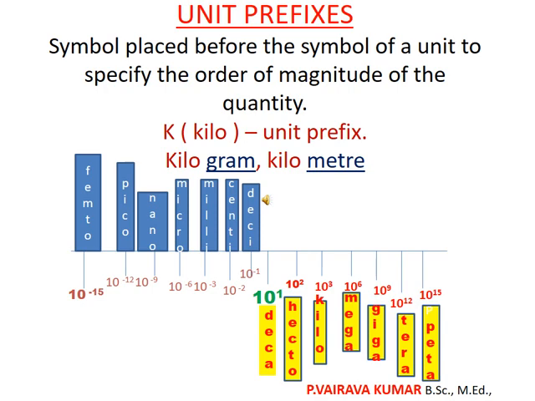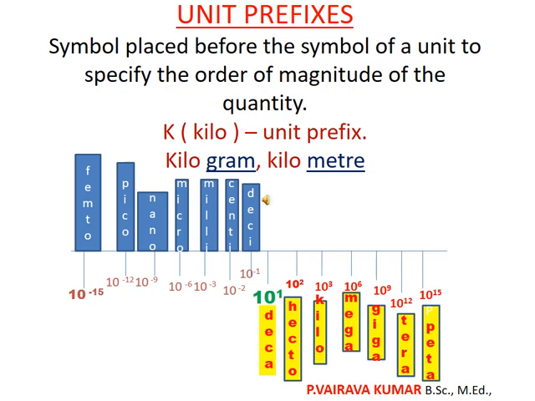Come to this side. 10 power minus 1, deci. 10 power minus 2 can be written as 1 by 10 power 2, because the minus becomes positive when it goes to the denominator. So that is 1 by 100. And next 10 to the power minus 3, milli. So milligram, millimeter, milliliter.